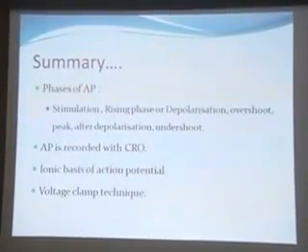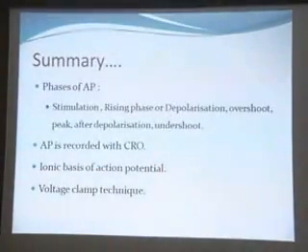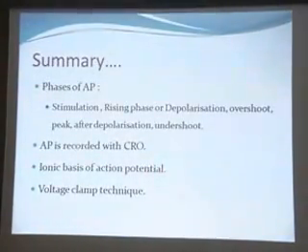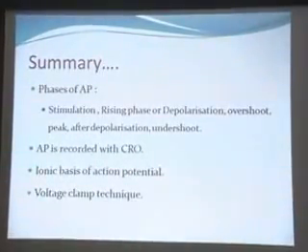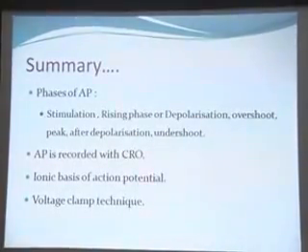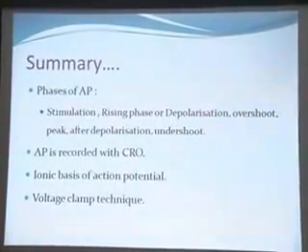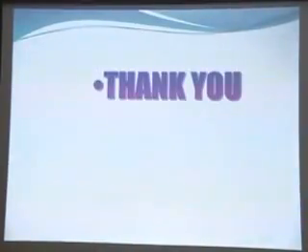We have understood the ionic basis of the action potential, the behavior of the two important ions, sodium and potassium, and the latest one, the voltage clamp technique. The voltage clamp technique depicts the typical behavior of the sodium and potassium currents during the production of the action potential. Thank you very much.